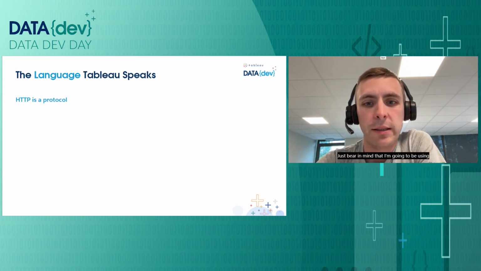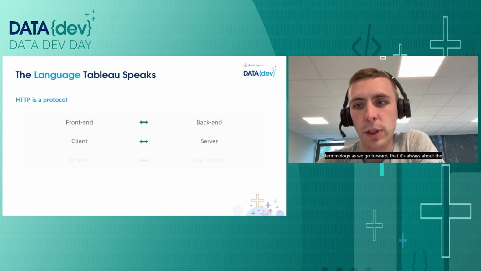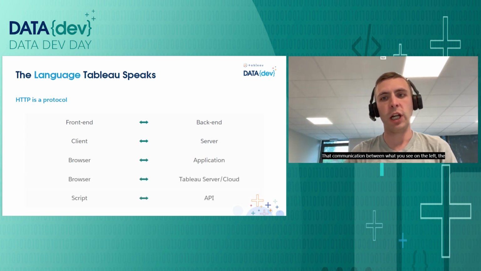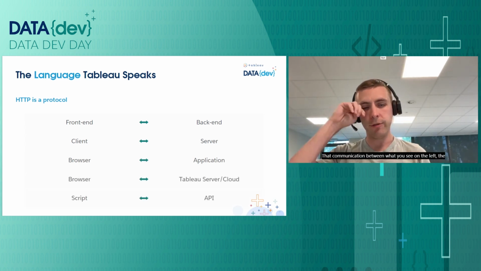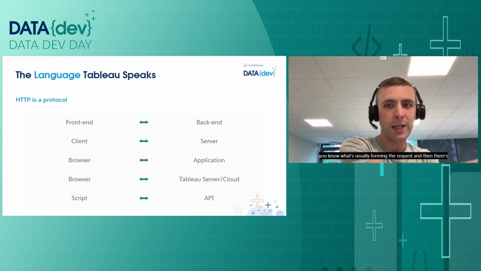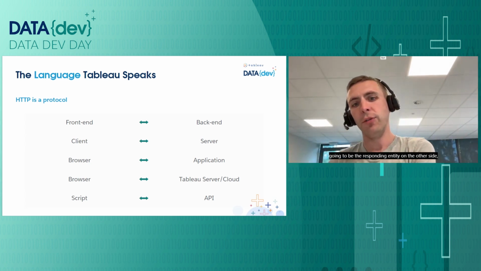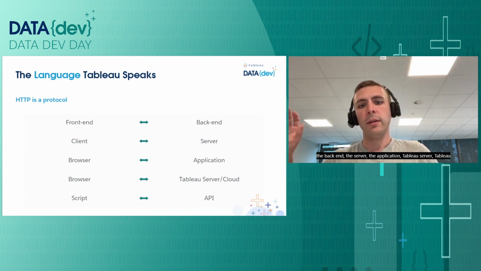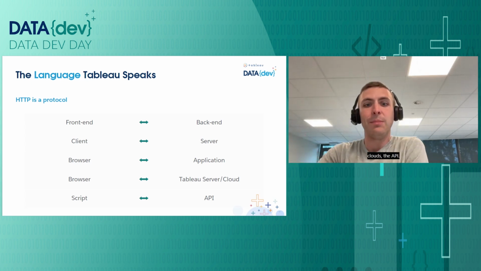Just bear in mind that I'm going to be using terminology as we go forward that is always about the request and the response, that communication between what you see on the left, the front end, the client, the browser, a script. That's all, what's usually forming the request. And then there's going to be the responding entity on the other side, the backend, the server, the application, Tableau server, Tableau cloud, the API.